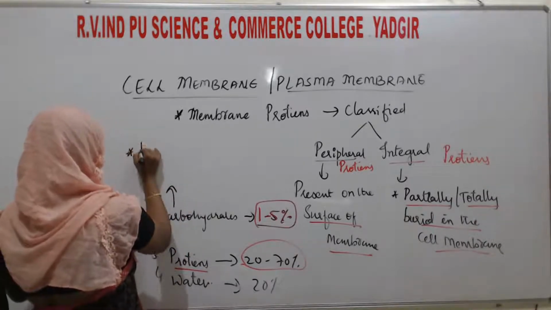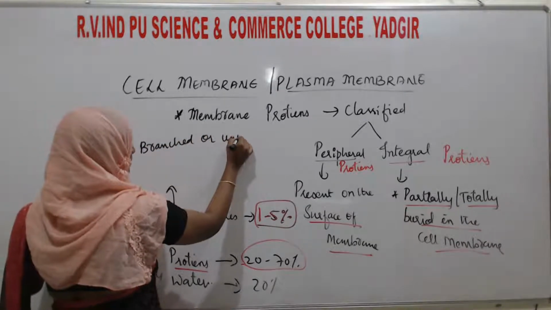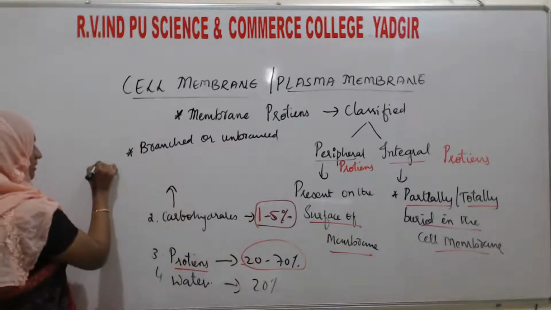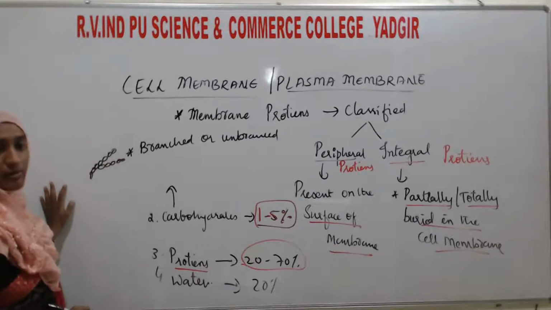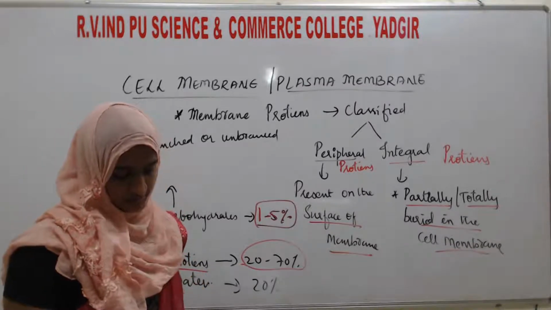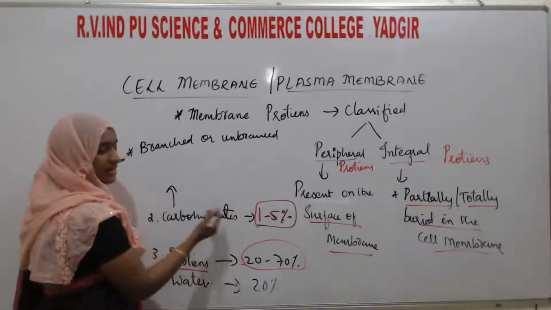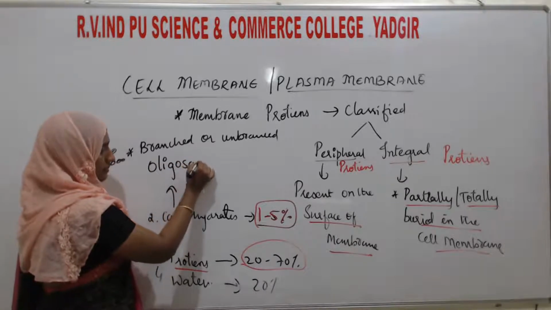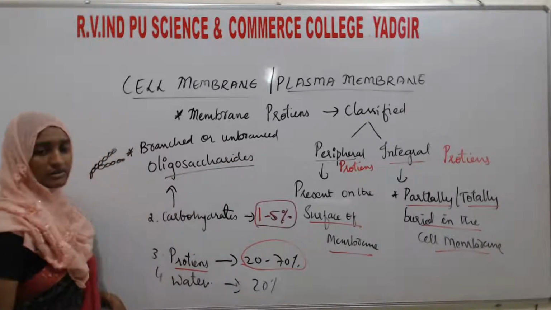They are present in a branched or unbranched manner, for example like this, branches of these carbohydrates will be found. They are present on the surface, and specifically the type of carbohydrate here is oligosaccharides.